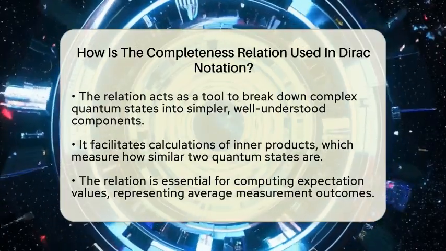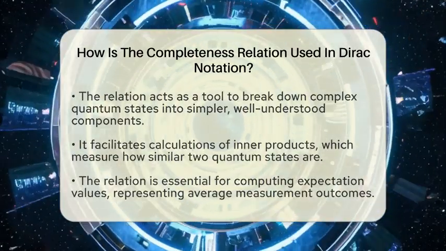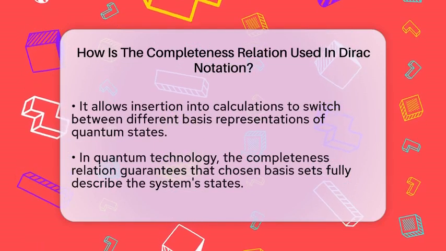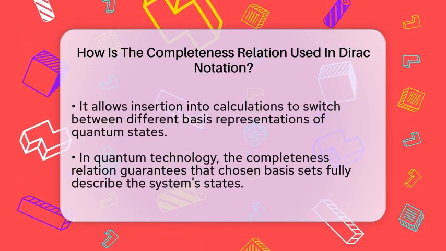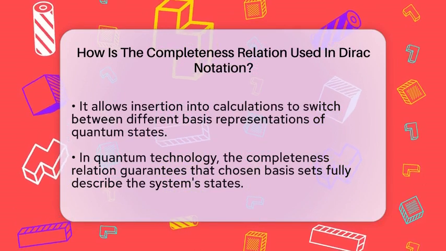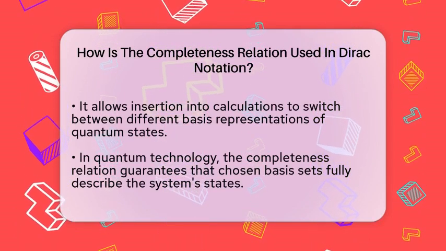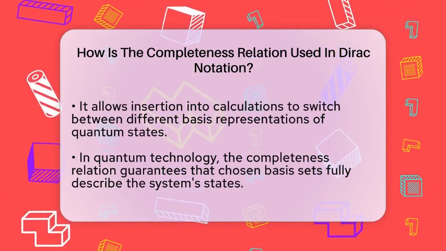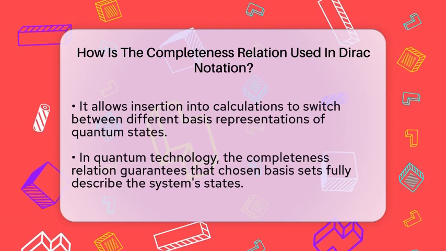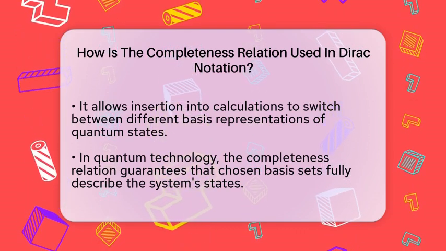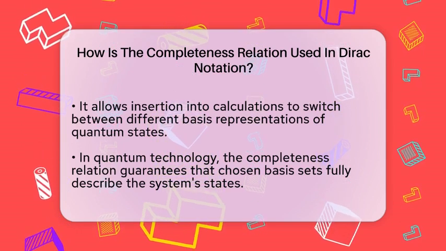For example, if you want to find how a quantum state looks in a different basis, you can insert the completeness relation to break down the state into parts you understand better. It helps in calculating inner products, which tell us how similar two states are, or expectation values, which give the average measurement outcome for a property. Essentially, it acts like a bridge, connecting different ways of describing the same quantum information.